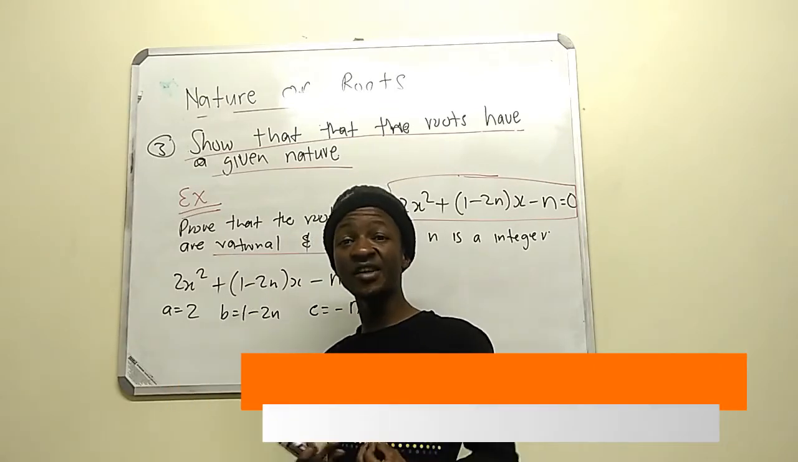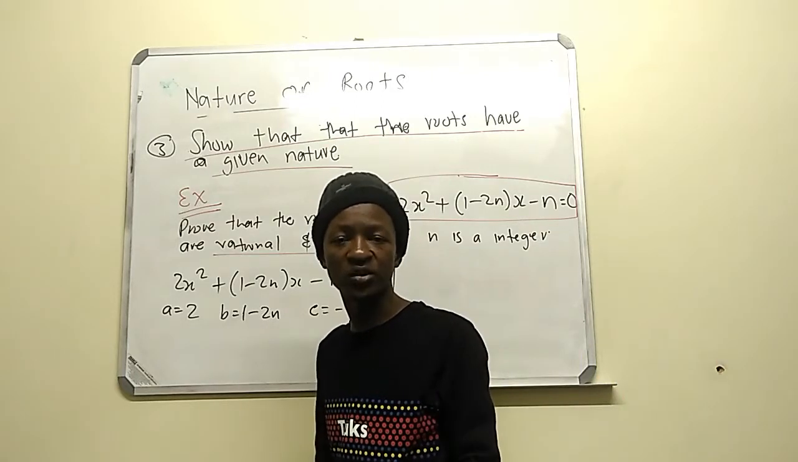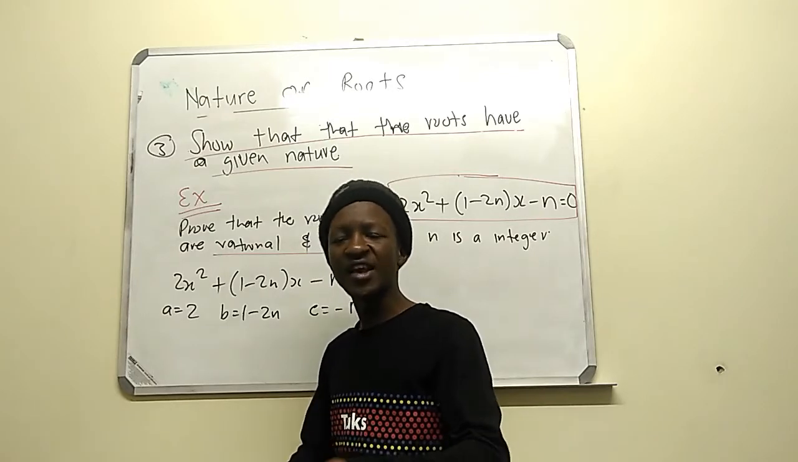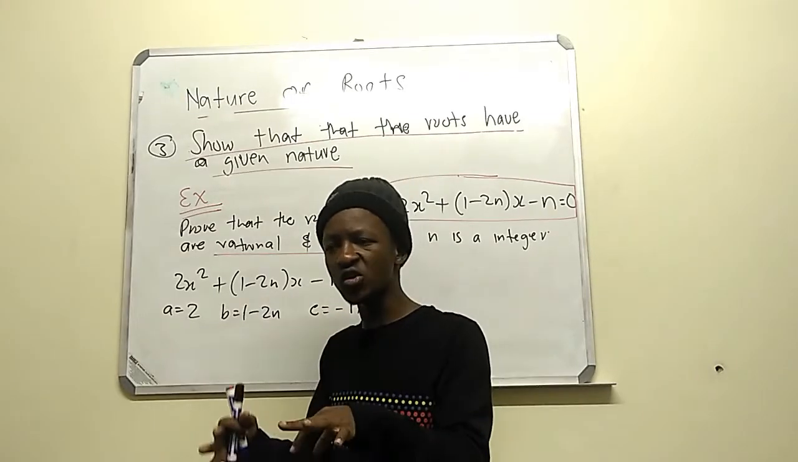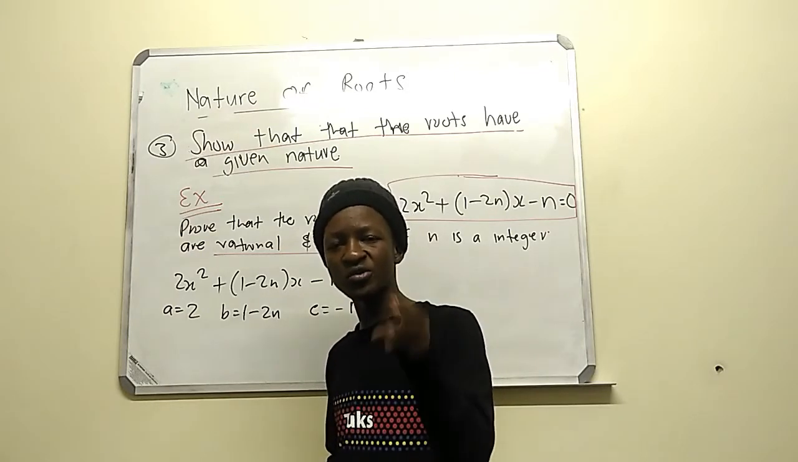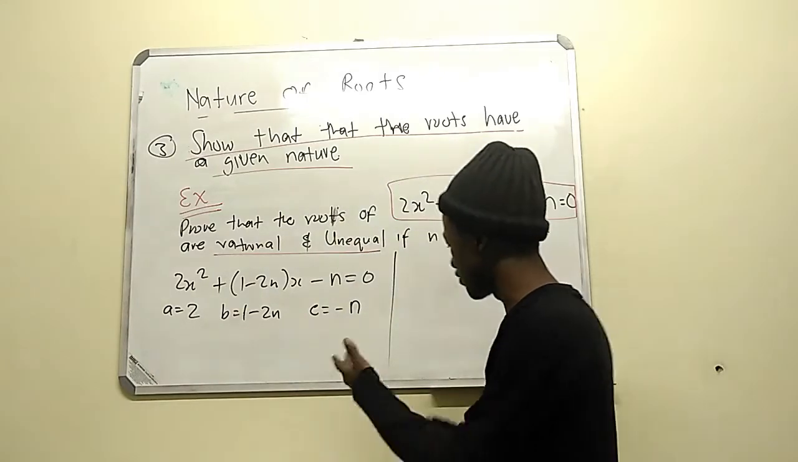A perfect square is something whose square root we know. As long as we know the square root of something, that's a perfect square. As long as delta is greater than 0 and that number is a perfect square, the roots are rational and unequal. So let us prove that using our delta.